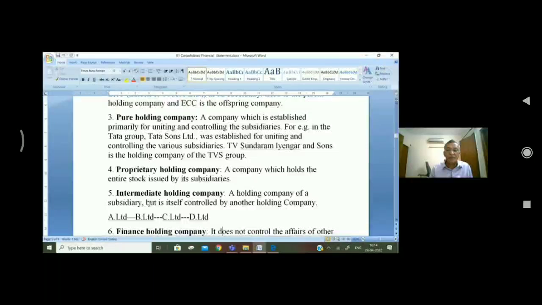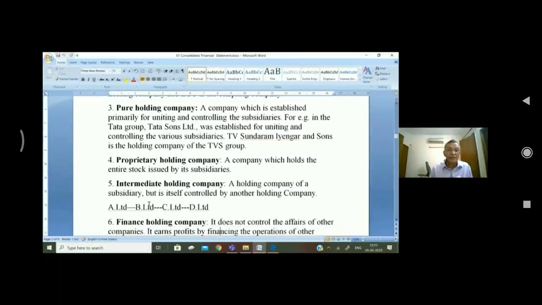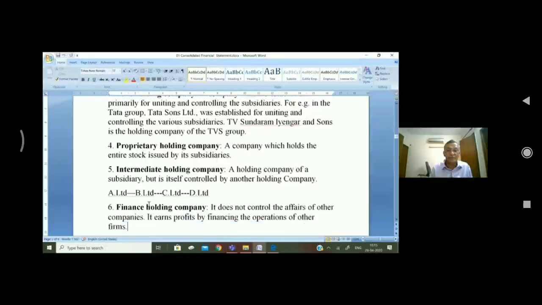Proprietary holding company: a company holding the entire stock issued by a subsidiary will be a proprietary holding company. 100%, you can say. Intermediary holding company: a company that is a holding company of a subsidiary.